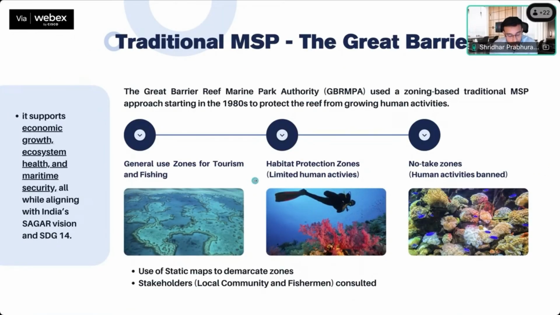Now, as I said, marine spatial planning is not a new concept. This has been devised straight from the 1980s. I believe the pilot implementation happened in the Great Barrier Reef Marine Park in Australia. The way it works is that because the area is extremely huge, but they also wanted to conserve the habitat, they demarcated the areas into three different zones.